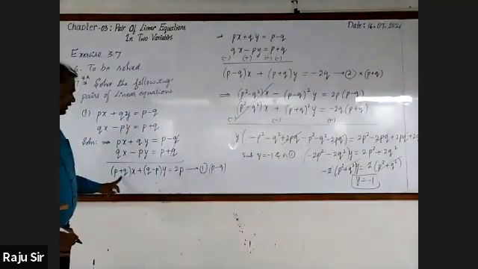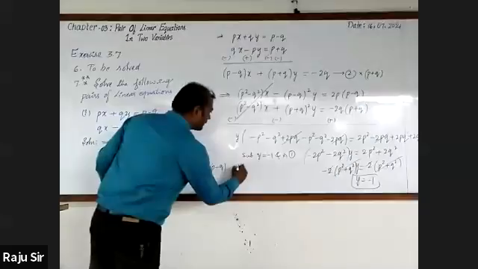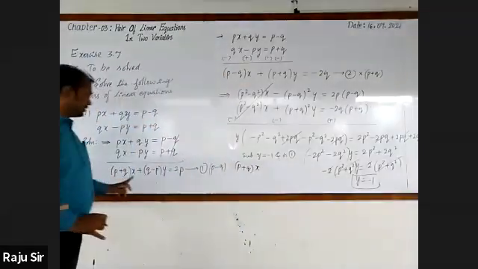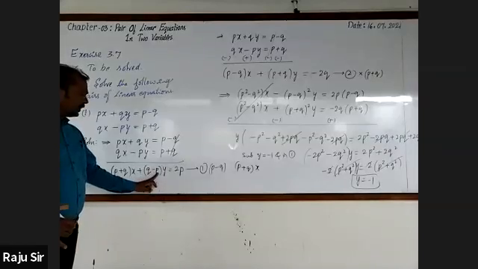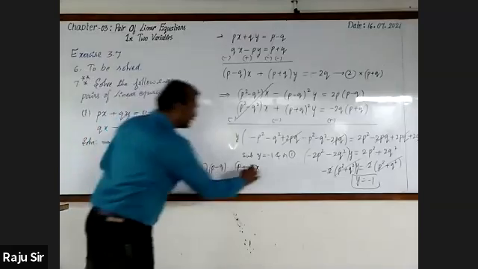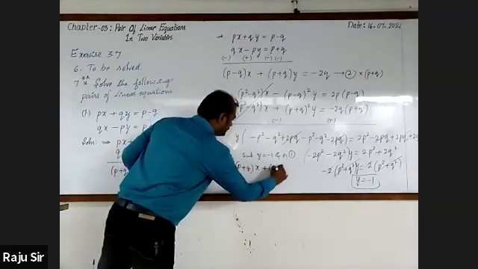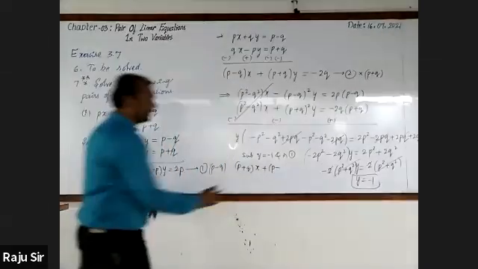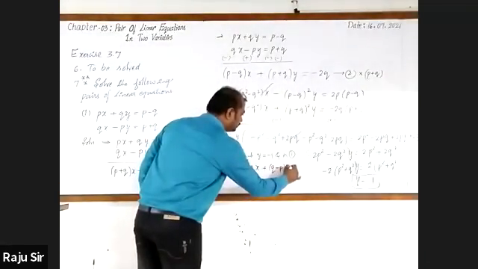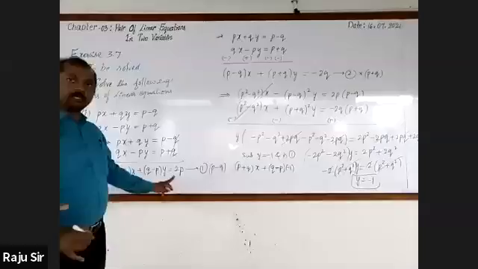Equation 1 is P plus Q into X as it is plus Q minus P into Y. In place of Y, I'm writing minus 1, plus Q minus P into minus 1. It is equal to 2P.